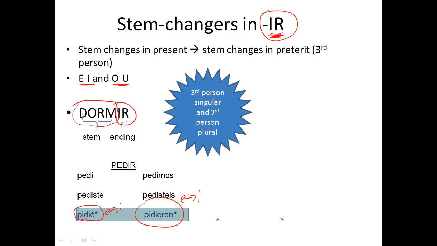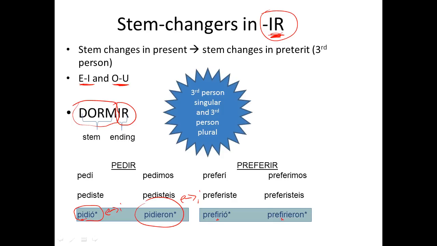So we have the same endings, it's just it changes in the third person, E to an I. So why don't you try preferir? Remember with preferir, you change the second E if there are two E's. Okay, preferir: preferí, preferiste, prefirió, preferimos, preferisteis, prefirieron. Okay, again, the third person, E changes to an I.